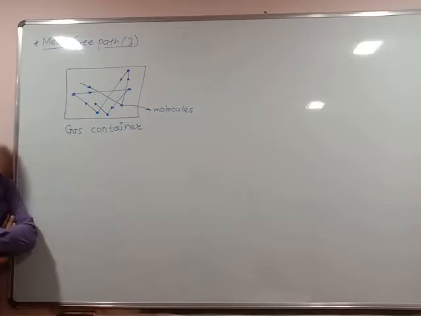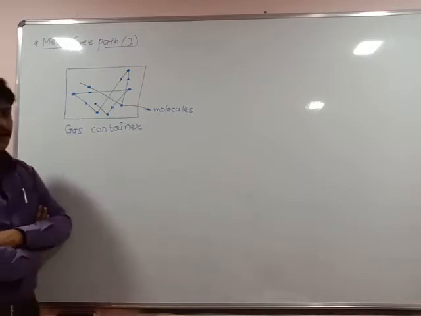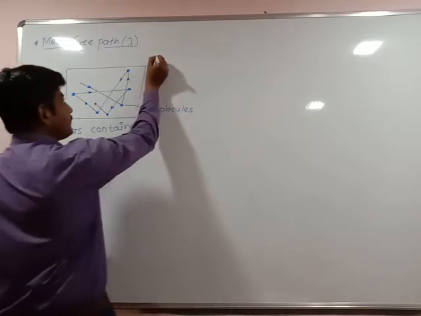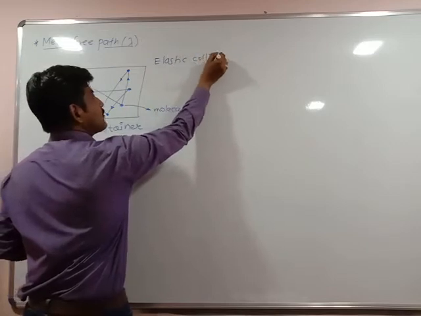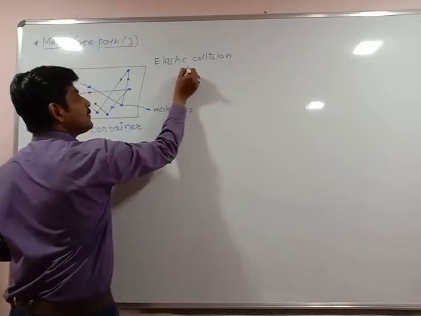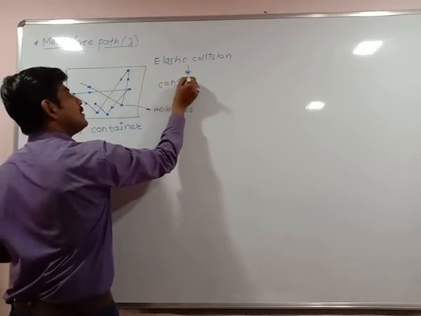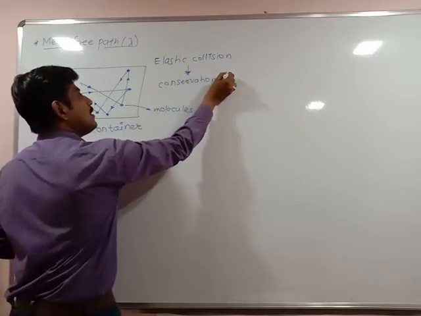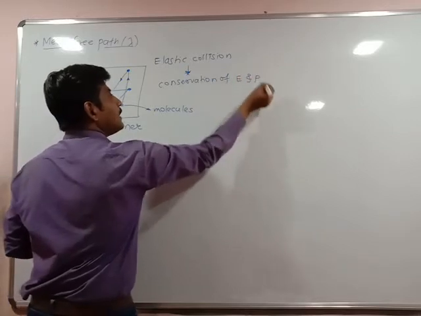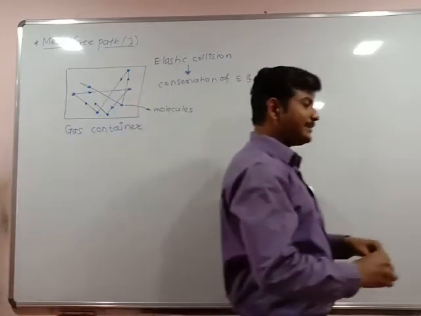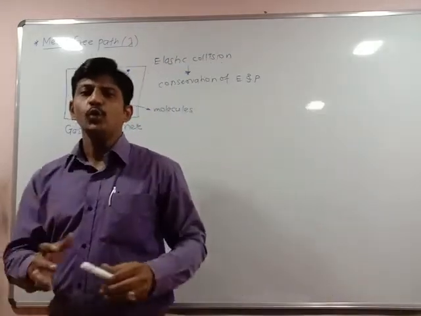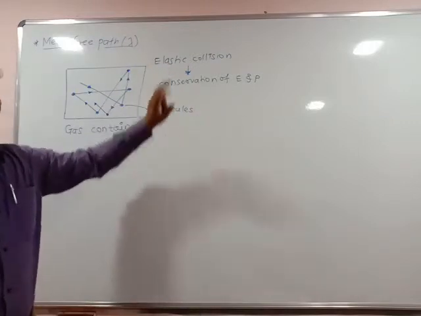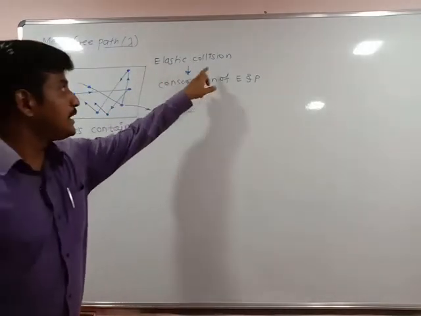During collision, they change their path, but the collision is said to be an elastic collision. So keep in mind, elastic collision. What is meant by elastic collision? There is a conservation of energy and momentum. Whenever there is conservation of energy and momentum after the collision between the two, it is said to be an elastic collision.